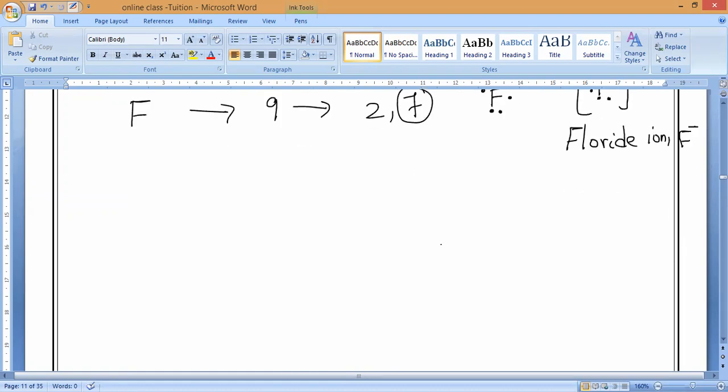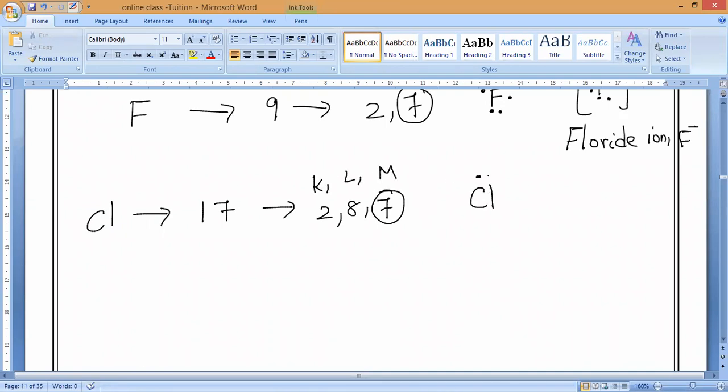Next element, I will say and you should tell me. Chlorine, Cl. What is the atomic number? 17. Configuration 2, 8, 7. What is the valency? 7. Now how will it come? For chlorine, draw 2, 4, 6, 6 plus 1. Okay. Now how will the ion come? Cl with 8 dots: 4, 6, 8.